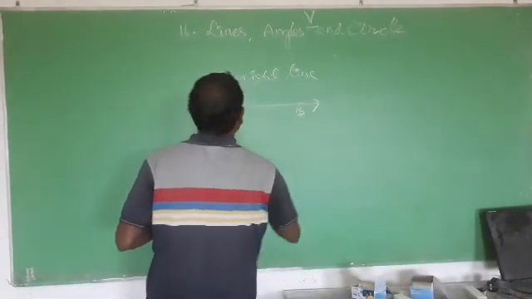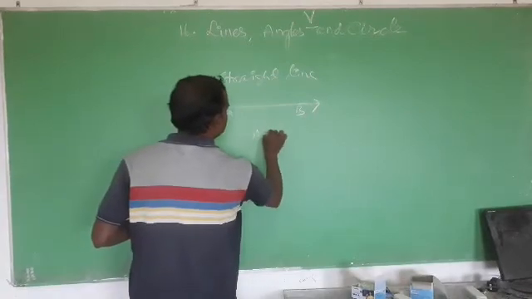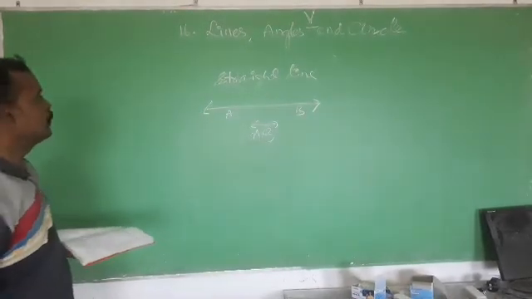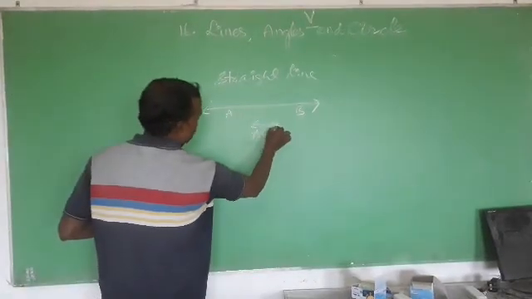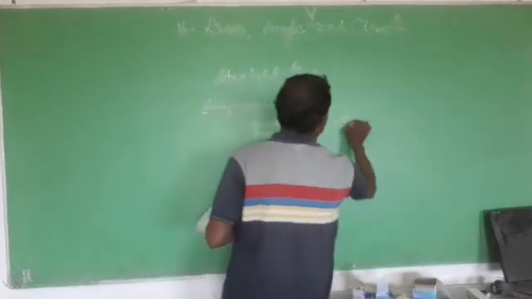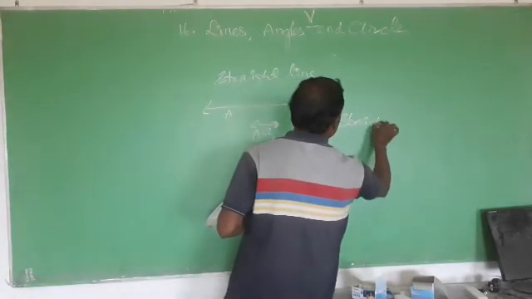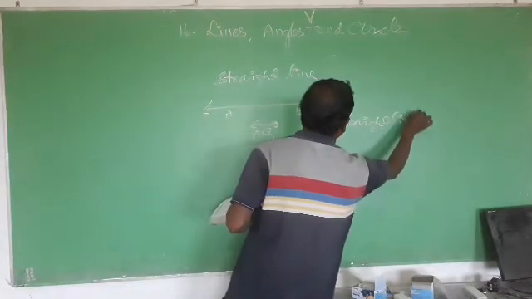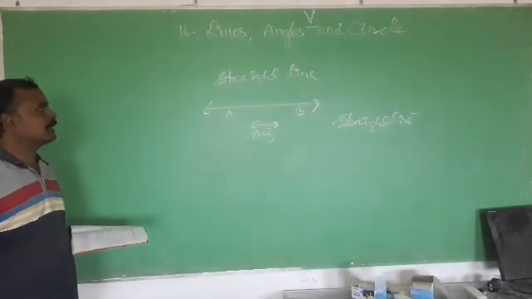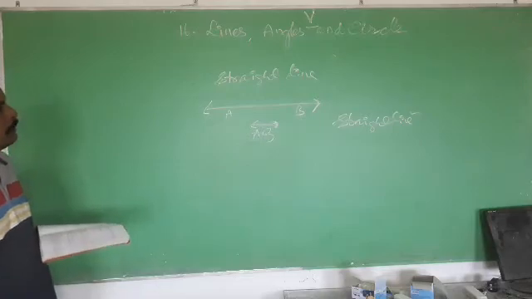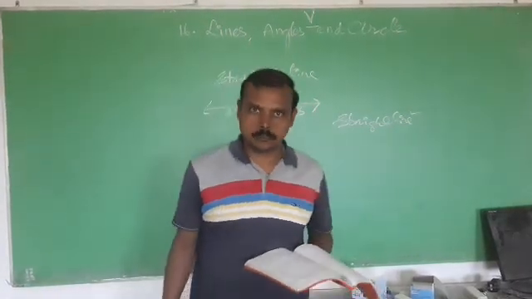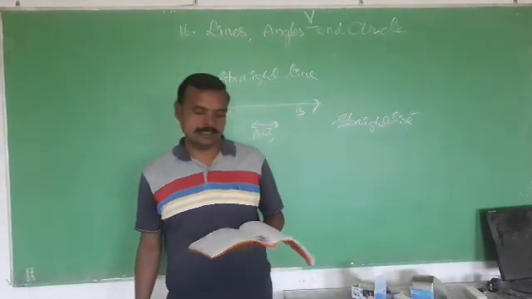Okay. And in symbol it is written as AB. You have to put both arrow headed mark here on AB. It is called straight line. Okay. So these are some fundamental things, and which are made up of most fundamental property, that is called point.